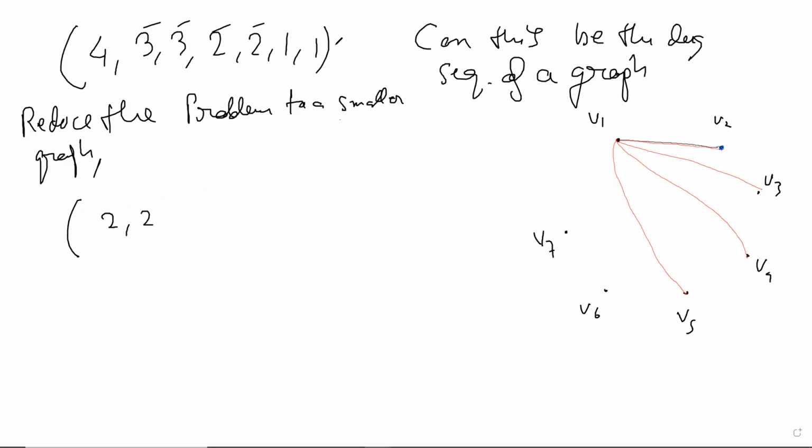Means if it was possible to have a degree sequence for this, if it was possible to have a graph for that degree sequence, then roughly speaking, though that's not a proof, you should have a graph for this degree sequence. And that should be the graph formed by removing these 4.